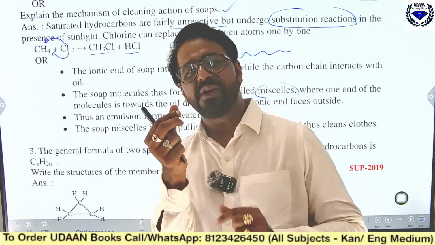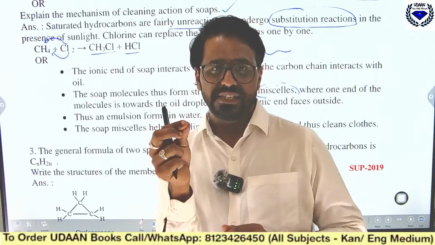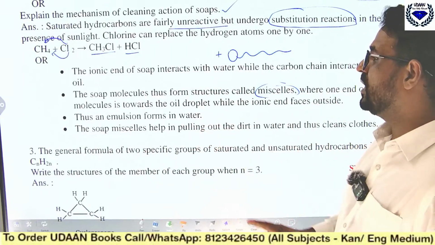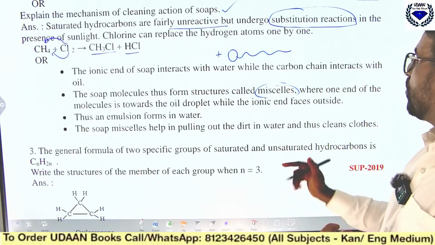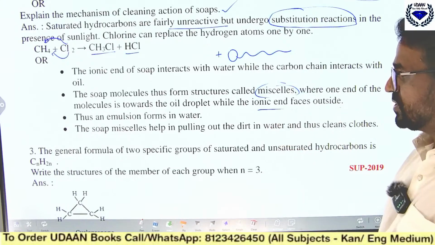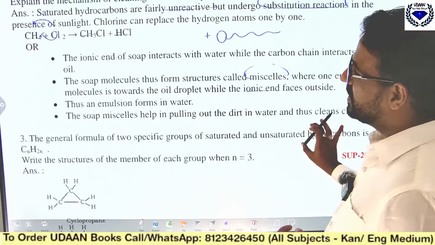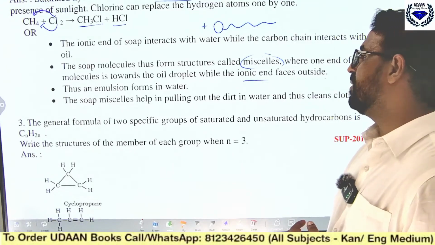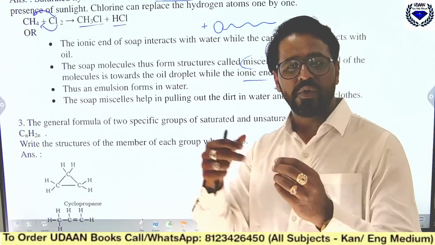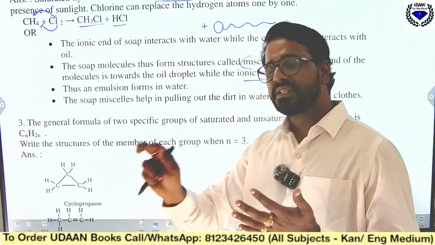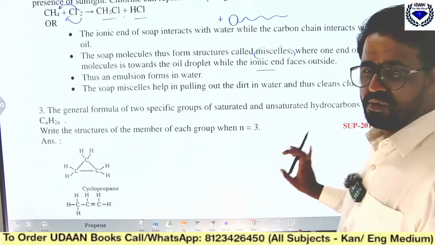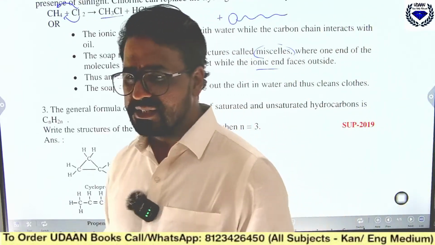You can find some kind of foamy structure, that is nothing but micelles, where one end of the molecule is towards the oil droplet while the ionic end faces outside. So thus an emulsion forms in water. The soap micelles help in pulling out. What does the micelle do? If you put more water, it will just take out all the dirt in water and thus cleans the clothes. Okay, that is how it is designed.